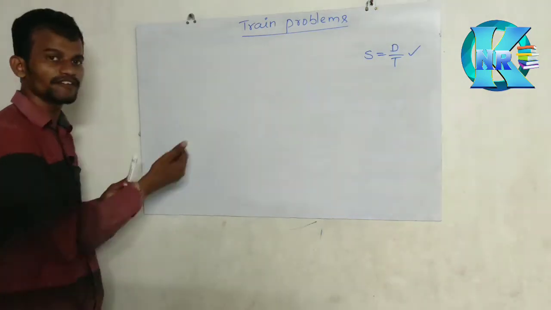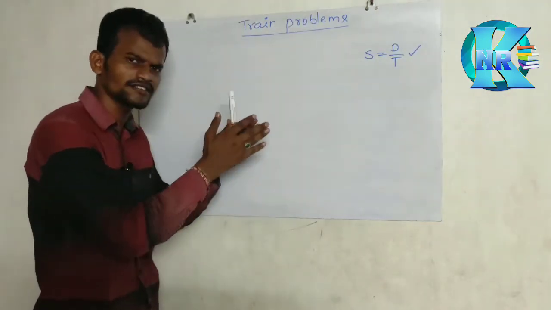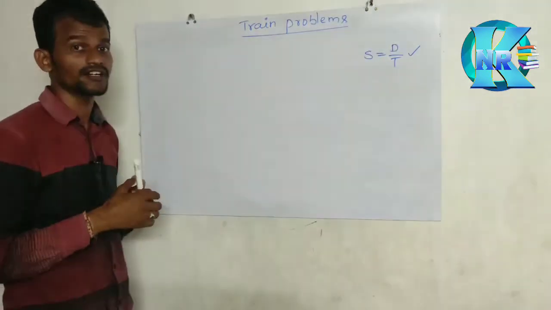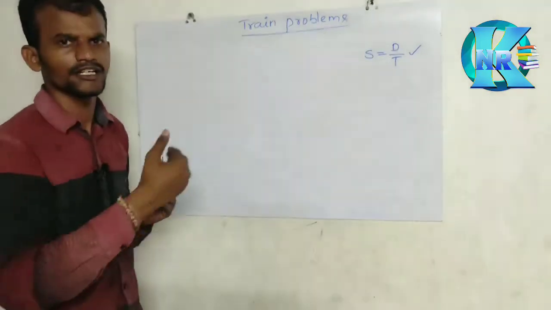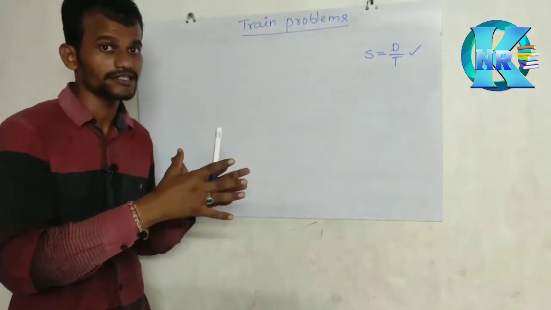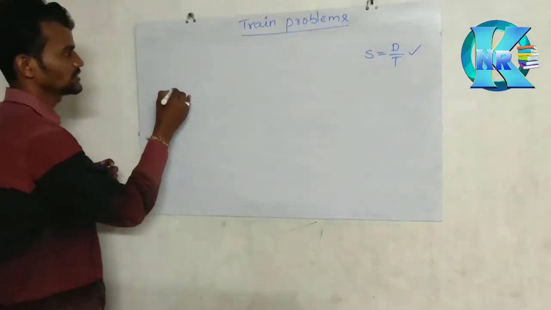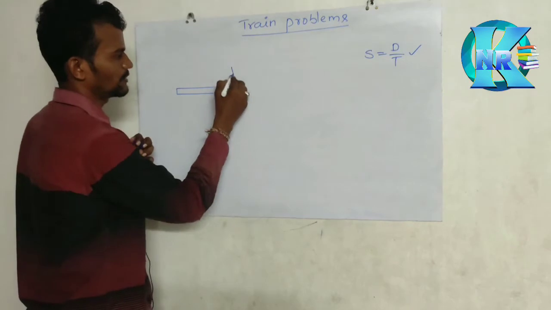In the previous case, the train crosses a man or a pole. But instead of a pole, maybe the train is coming from Vizag to Vijayawada, so it crosses stations, a platform. So this is a train, and one platform is there.